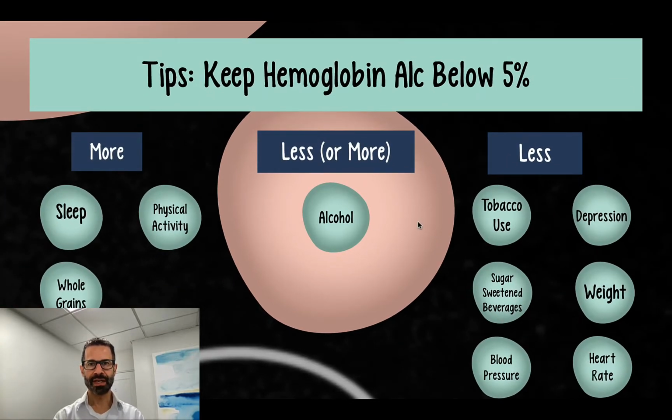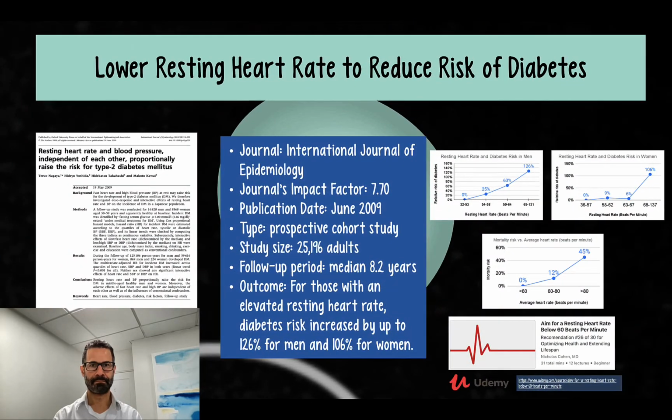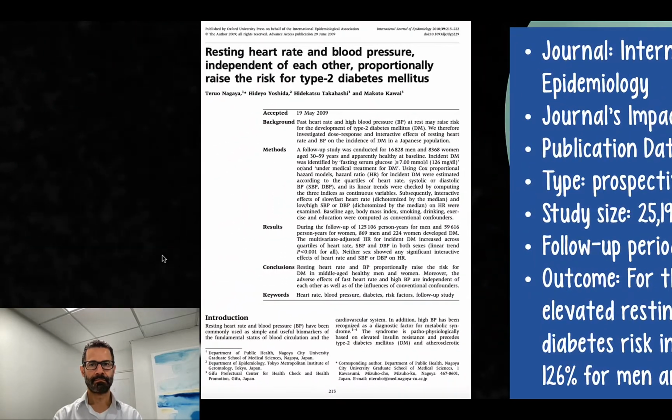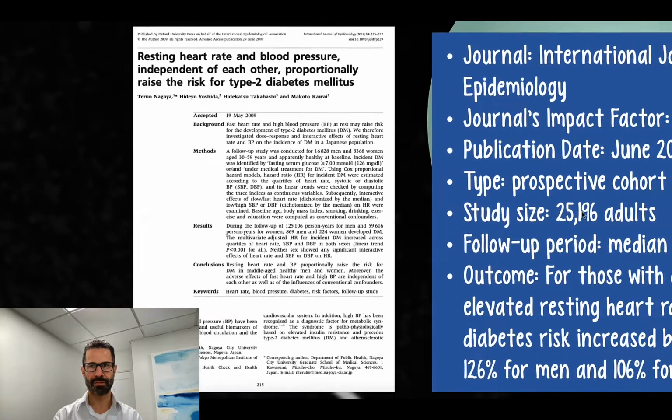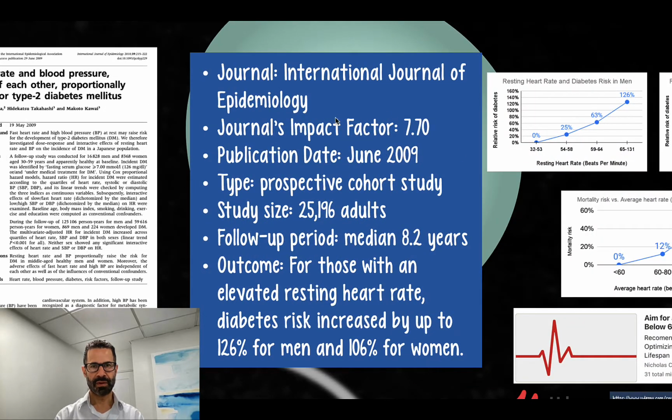The next recommendation for lowering hemoglobin A1C is lowering average resting heart rate. This is the study. It's available in PDF format in the resources section for this course. The study was published in the journal International Journal of Epidemiology, which has an impact factor of 7.70. Any journal with an impact factor of 3 to 9 is considered good.